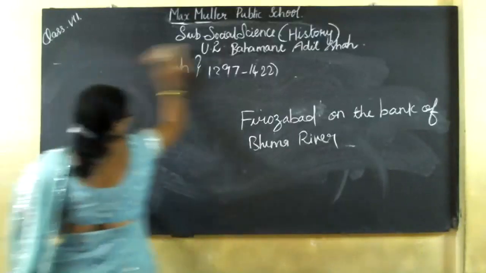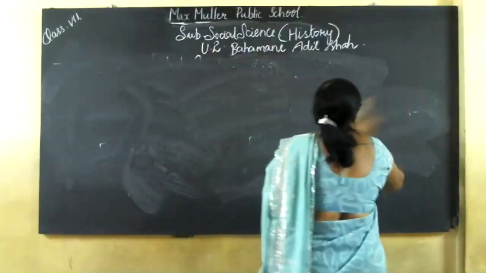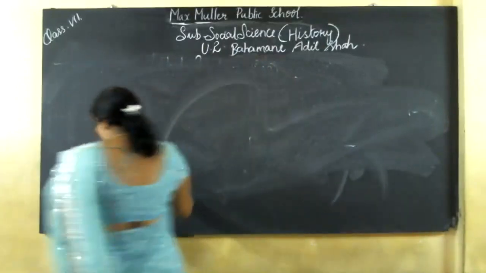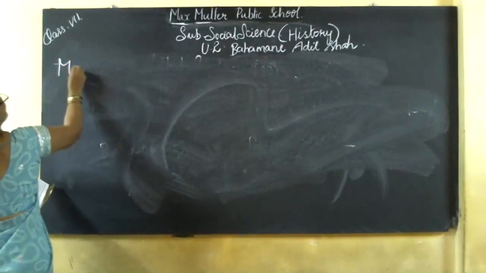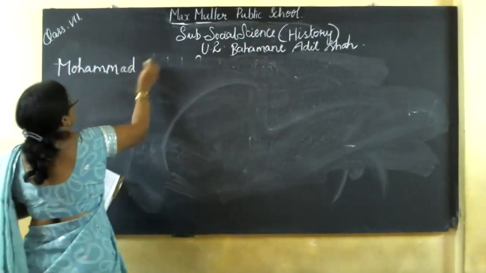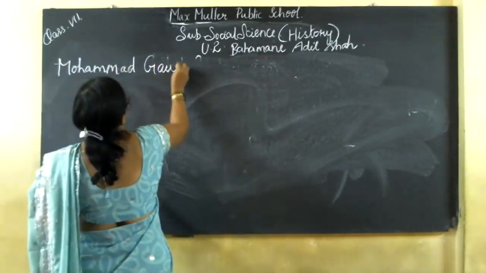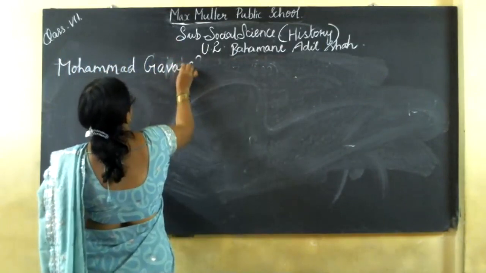Next we are going to study about Muhammad Gawan. Who was Muhammad Gawan?